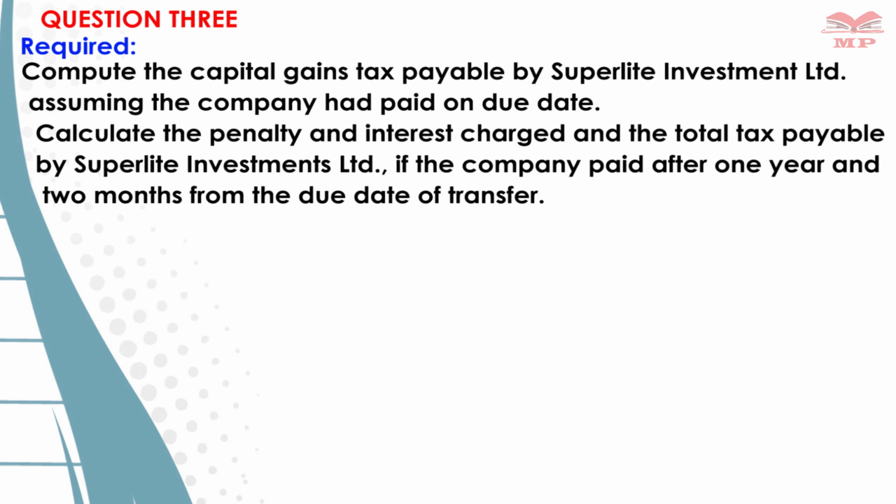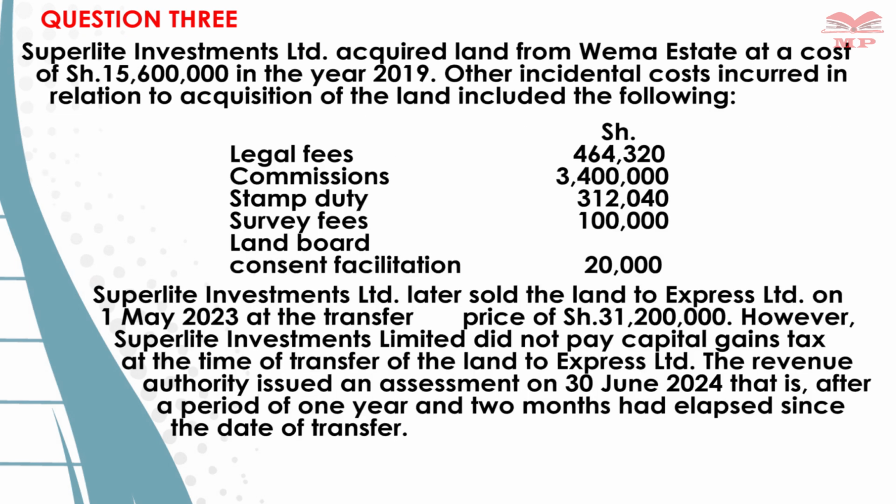So we can get back and analyze the question. We're saying that Superlight Limited acquired the land from Wema Estate at a cost of 15,600,000. So that figure that we use for acquisition is basically what we call the adjusted cost. To be precise, that is a purchase cost. So other incidental cost incurred in relation to acquisition, we have a legal fee of 464, that is part of adjusted cost.